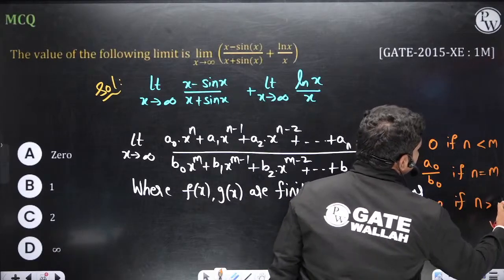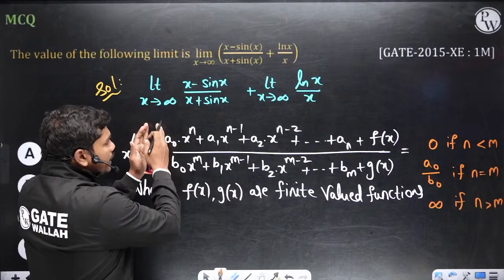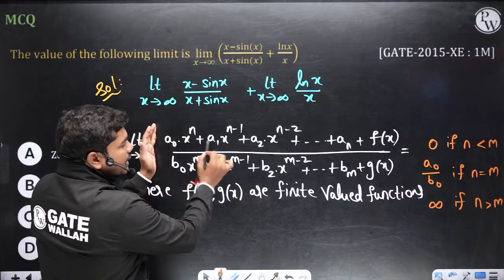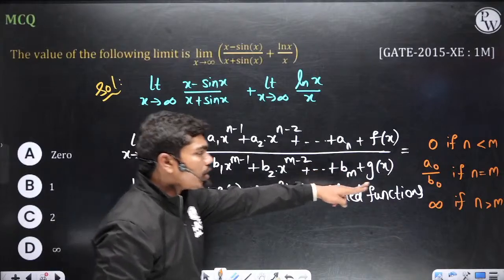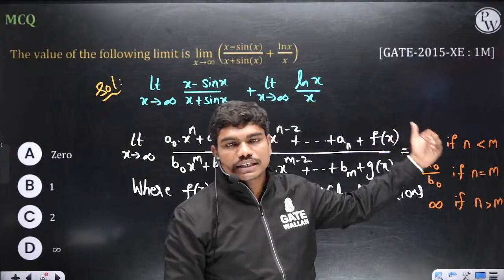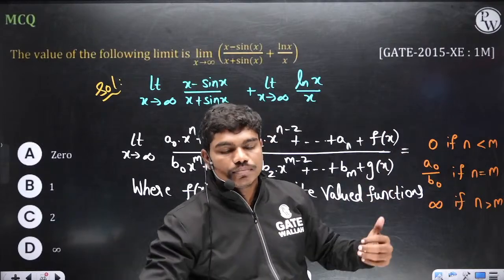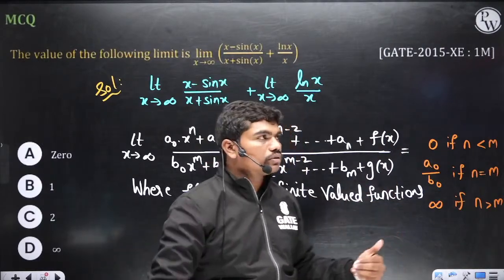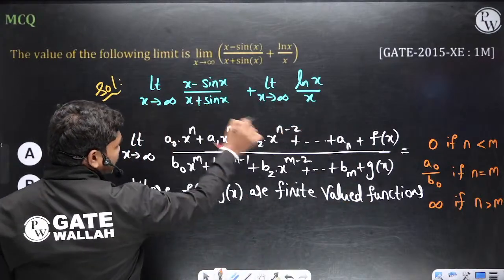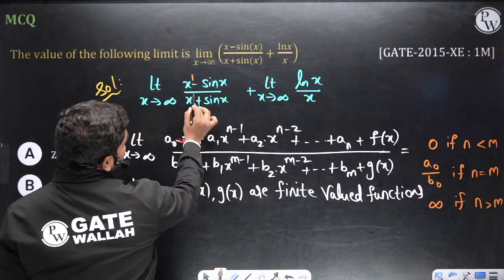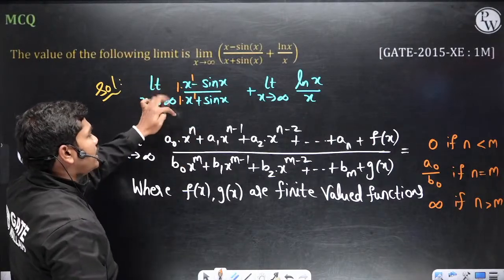Okay, so it is very simple to show actually. If you take x power n common and x power m common, then if n is equal to m, they get cancelled, and in every other term you have denominator. Okay, so that's how this term will be a naught by b naught. Again, I'll dare you when I'm teaching some crash course or maybe advanced or comprehensive course of some good number of lectures, but right now you can keep this in mind. Okay, now this is of the same category. This degree is 1, this degree is also 1, so here the coefficient is 1 and here the coefficient is 1, so 1 by 1 is the answer of this limit.